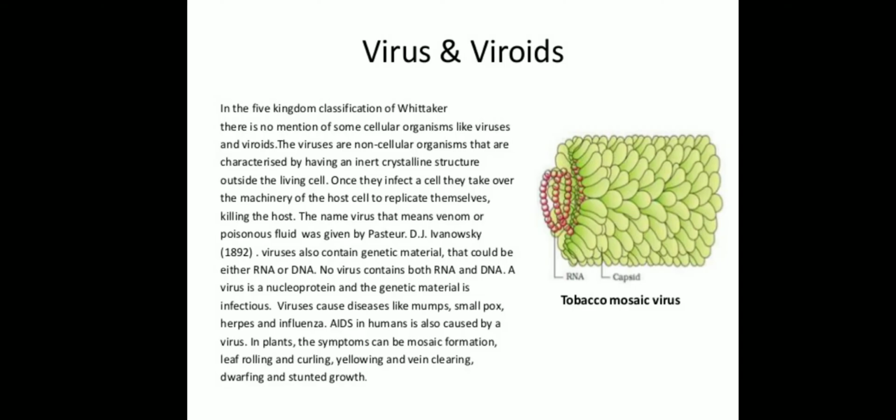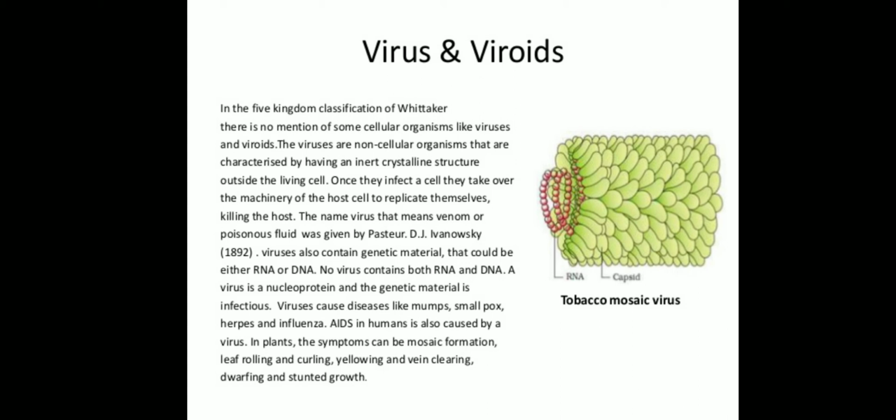The other topic that we are going to learn is about viruses and viroids. In the five kingdom classification of Whittaker, there is no mention of some acellular organisms like viruses and viroids. The viruses are non-cellular organisms that are characterized by having an inert crystalline structure outside the living cell.